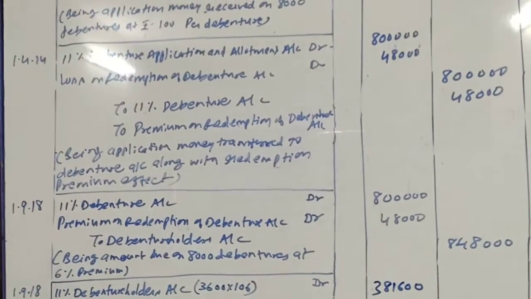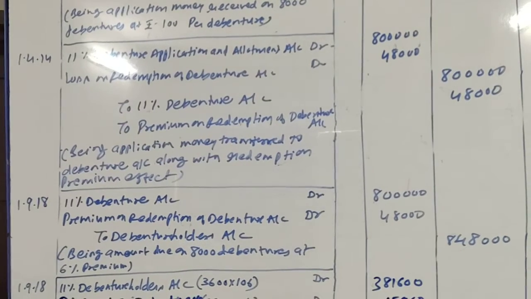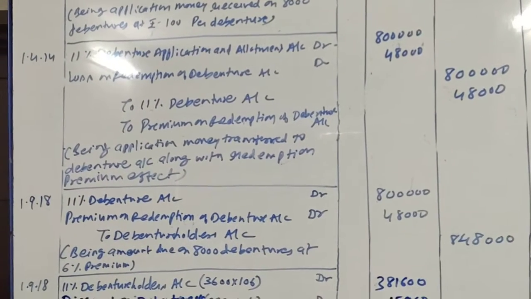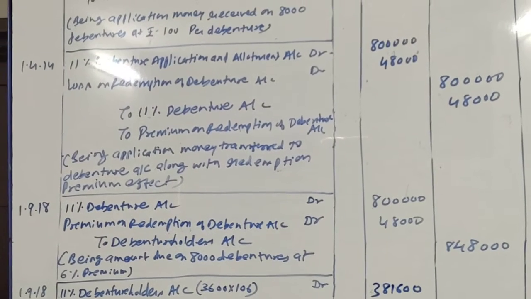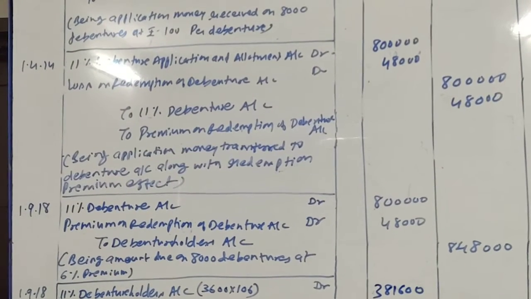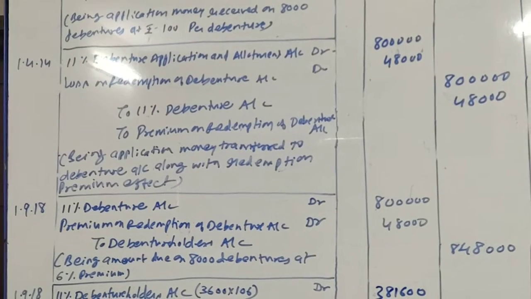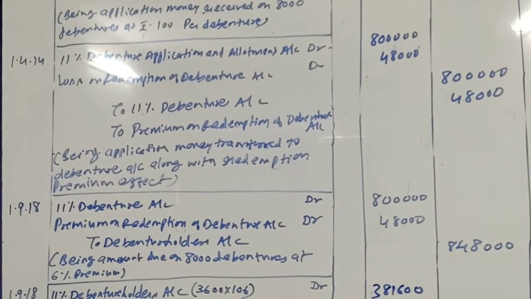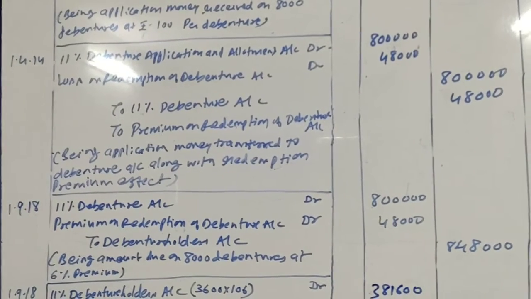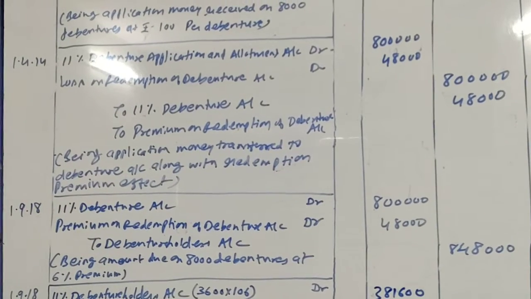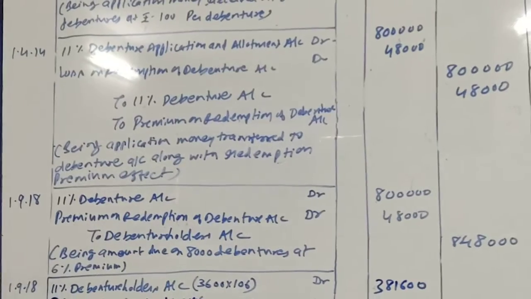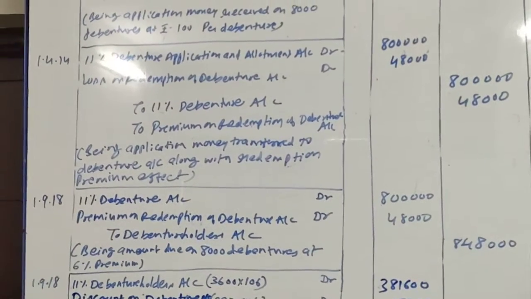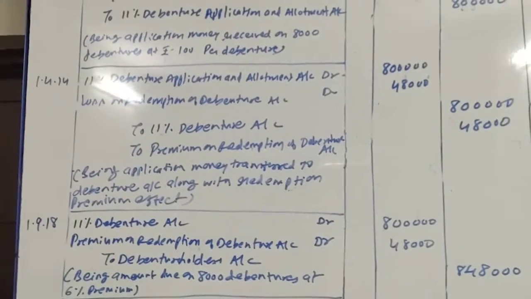So this is the entry: 11% debentures account debit 8 lakh, premium on redemption of debentures account debit 48,000, as we know that, and to debenture holders account 8,48,000, being amount due on 8,000 debentures at 6% premium. Okay friends, so this is the entry for redemption.